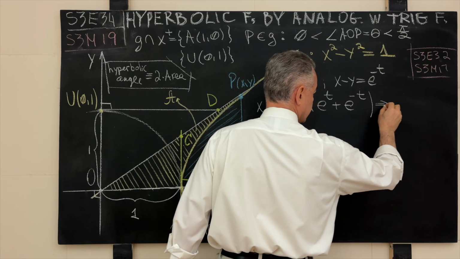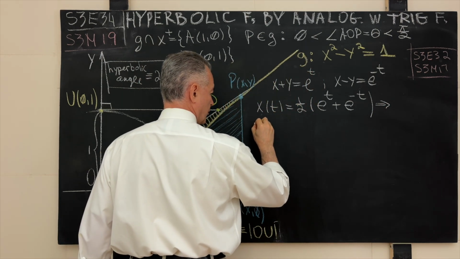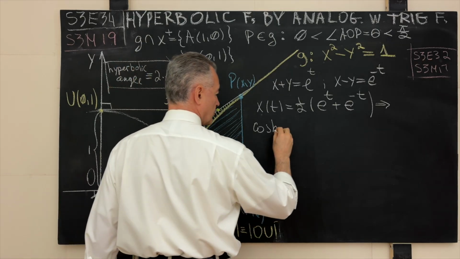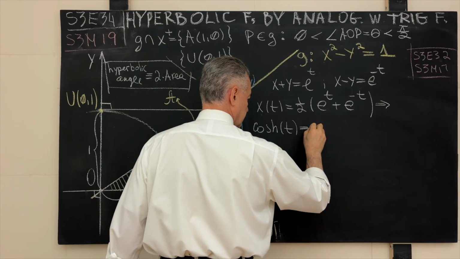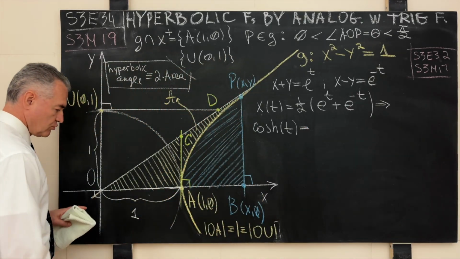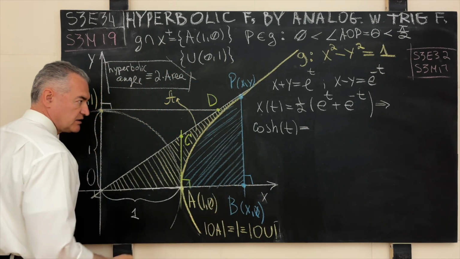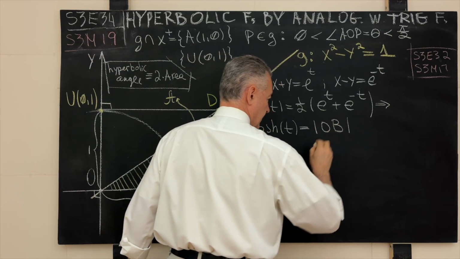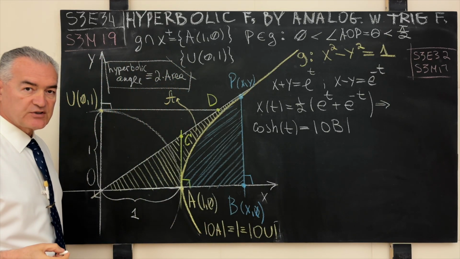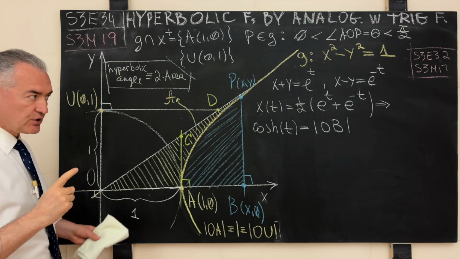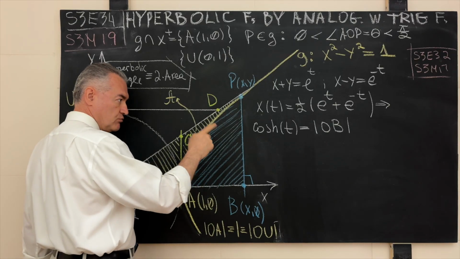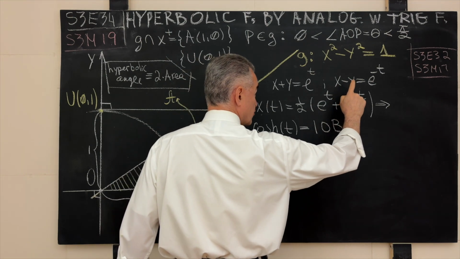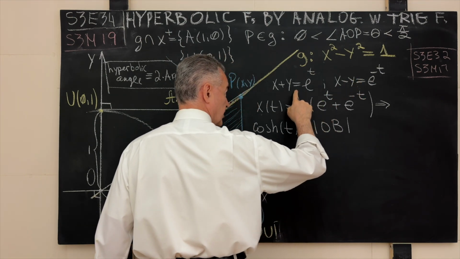That means that this is now the function to which we refer as cosine h, or hyperbolic cosine of the argument t, and its geometric interpretation is precisely the length of the line segment OB. And this is precisely a direct analogy of how the corresponding circular function was interpreted or defined using the origin-centered unit circle.